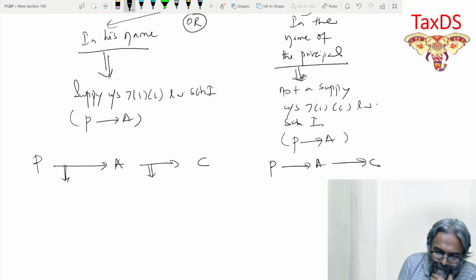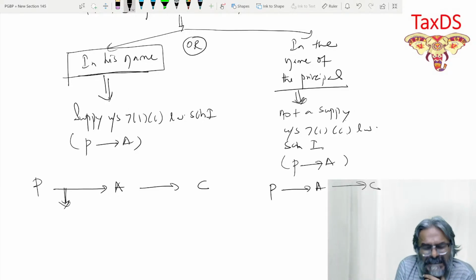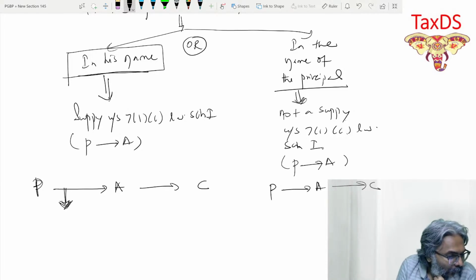Whether in this case, please tell me, from principal to agent, this supply, will it be covered under a tax invoice or whether it is going to be covered in a delivery challan?